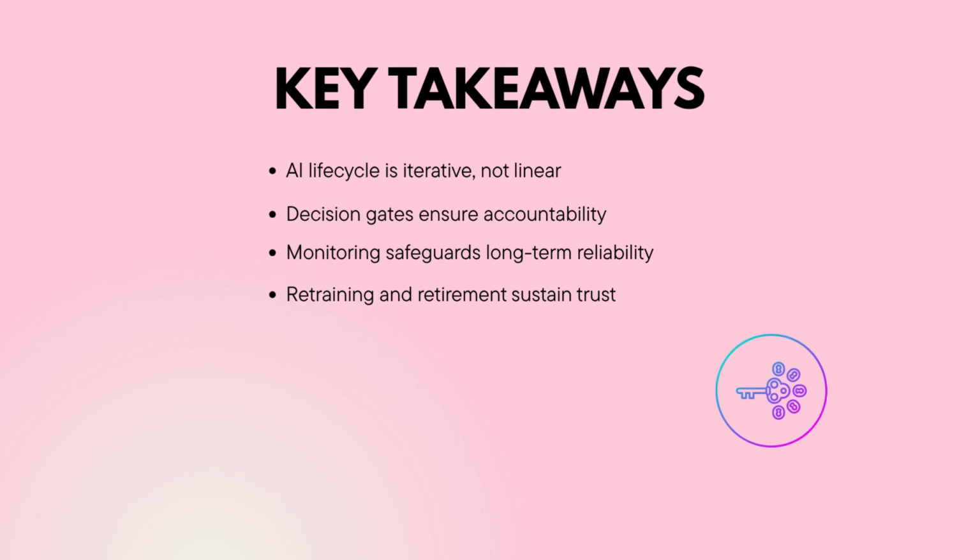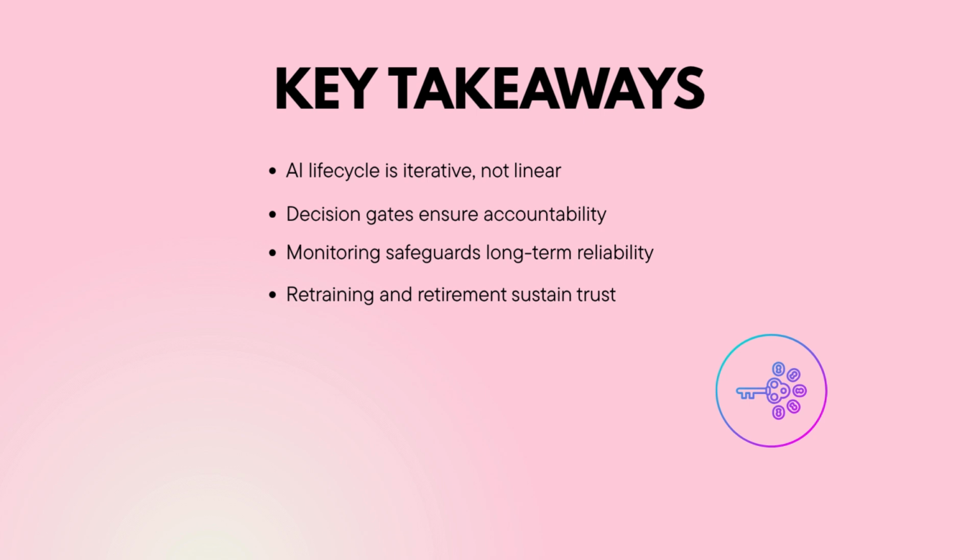To recap, the AI lifecycle is circular, not linear. Each stage feeds into the next, with decision gates providing structure and accountability. Monitoring ensures systems stay reliable in changing conditions, while retraining and retirement sustain trust over time. By embracing this cycle, organizations build AI systems that are not only effective at launch, but also resilient and ethical in the long run.